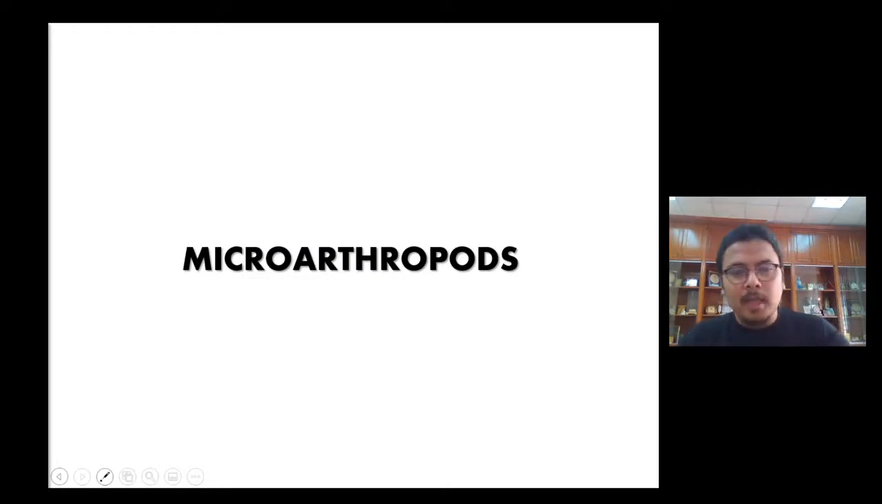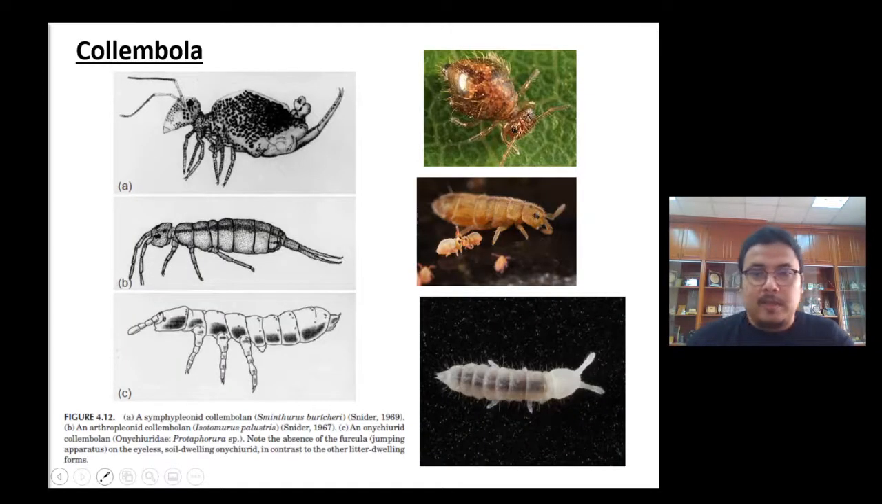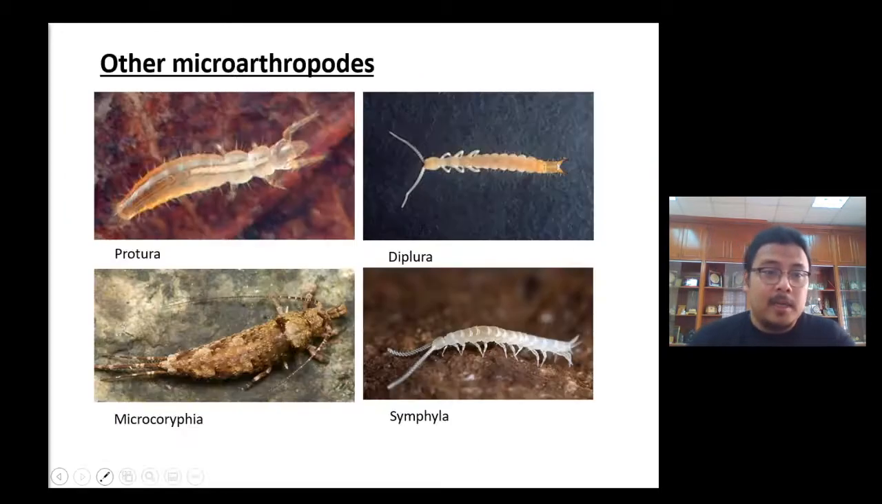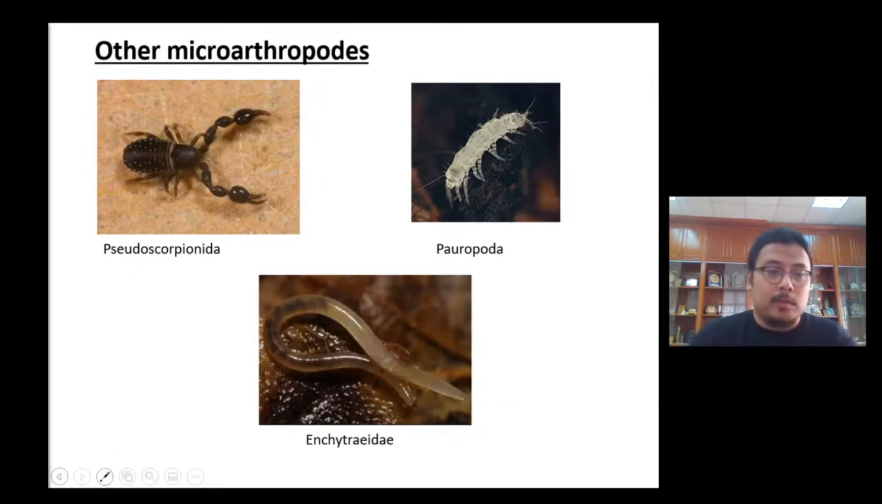Okay. Another group of organisms that I want to show you is the microarthropods. So you can have collembola, you can have acari, different types of mites. There are a few other microarthropods: Protura, Diplura, Microcoryphia, and Symphyla. Okay, so these are microarthropods. Another microarthropod is shown here.